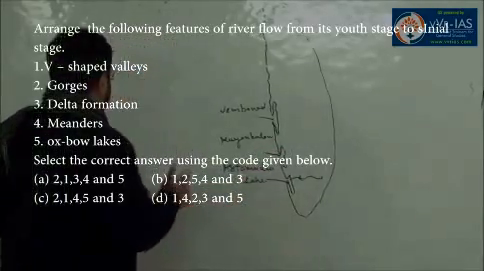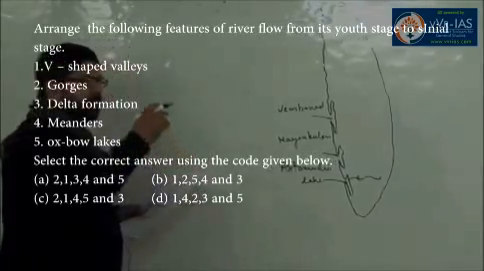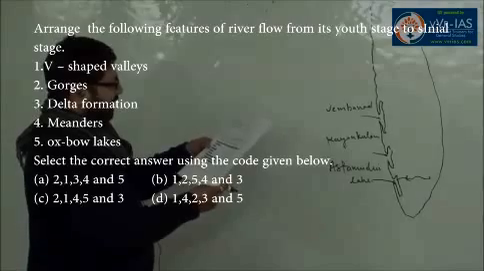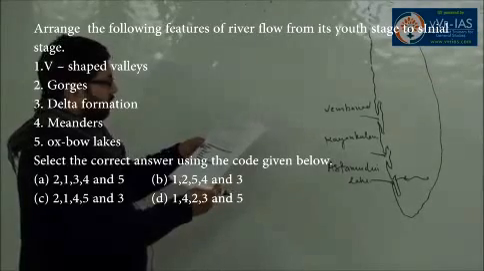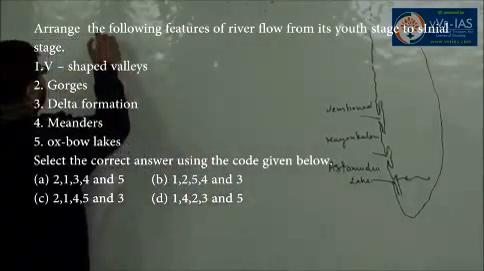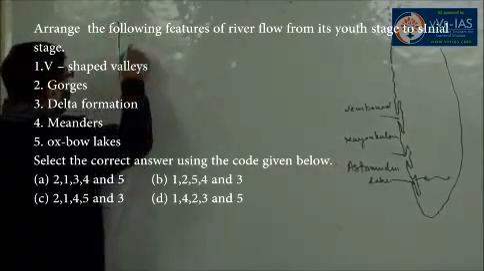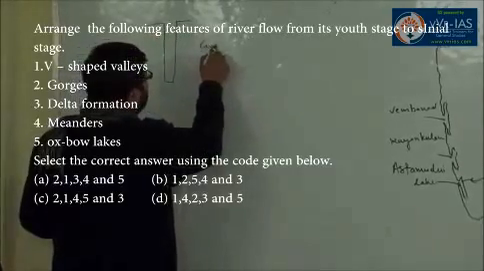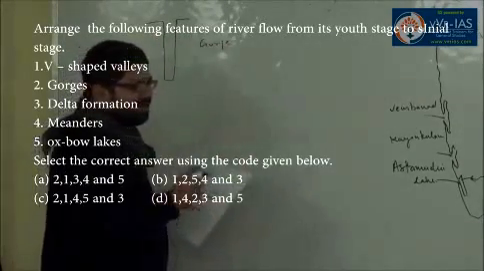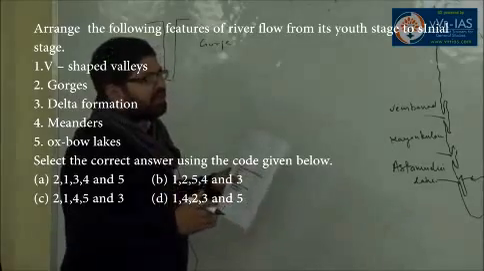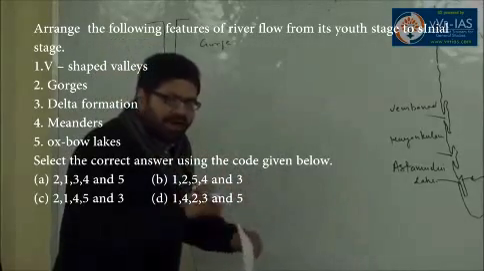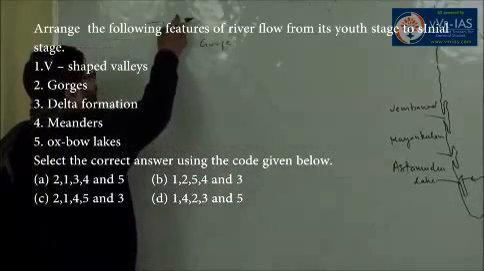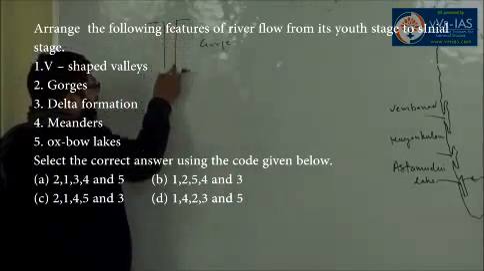Now we have to arrange them from youthful to old stage. That is gorge, delta, meanders, oxbow lake, V-shaped valley. Now in the early youthful stage, the river valley is in the form of gorge, because in early youthful stage, river resorts to valley deepening. So the river valley is in the form of a long, narrow, deep valley.